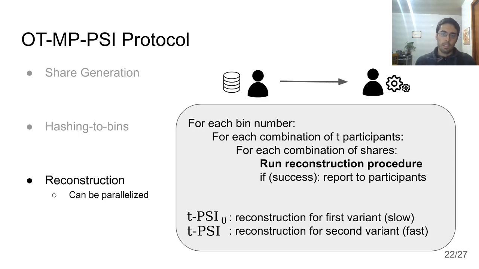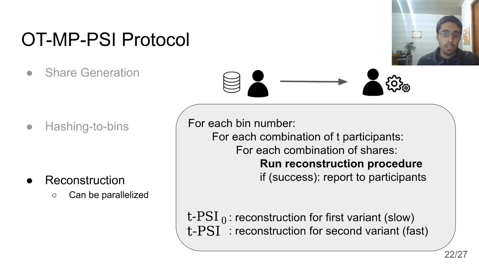Now, based on the intuition I gave earlier, if the shares that the reconstructor has collected correspond to the same element, the reconstruction procedure will be successful, meaning that the element that corresponds to those shares is in the t-threshold set intersection, and in that case, the reconstructor reports back to the users, telling them that the element that corresponds to this share that I got from you is in the answer.